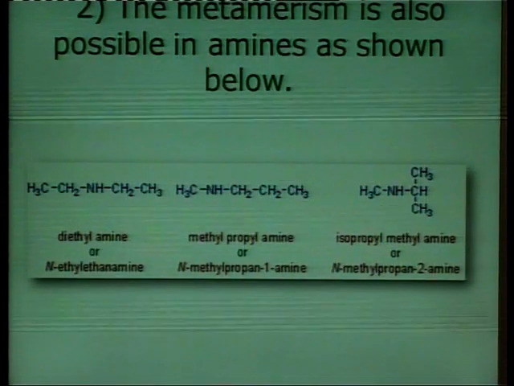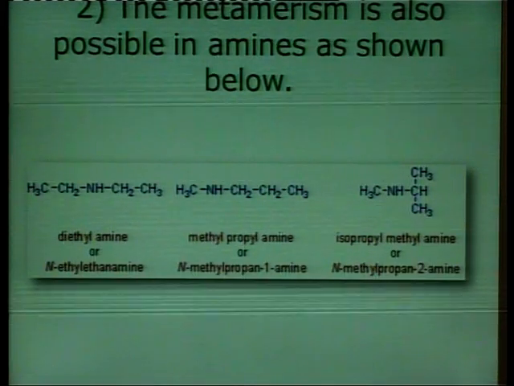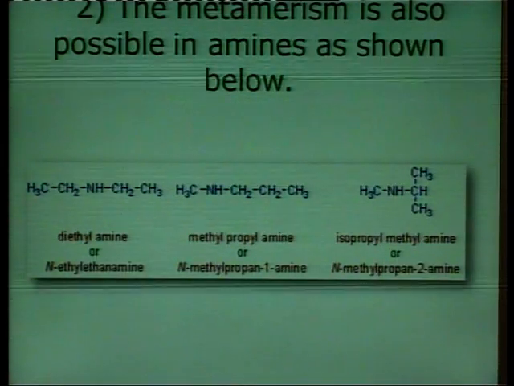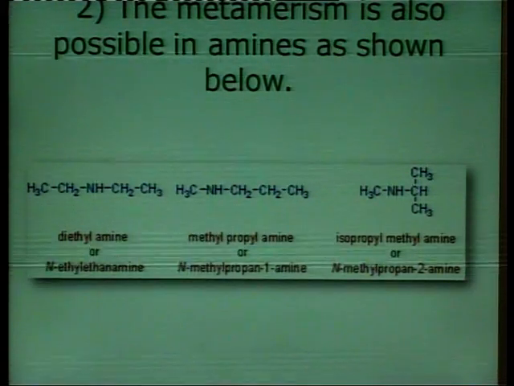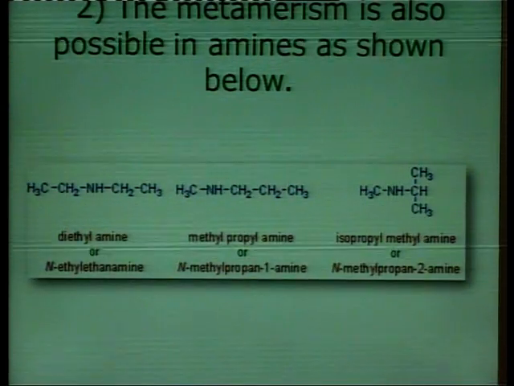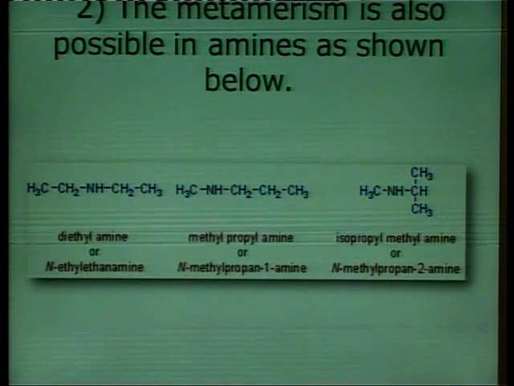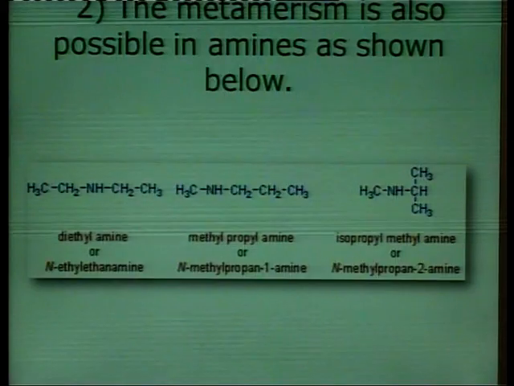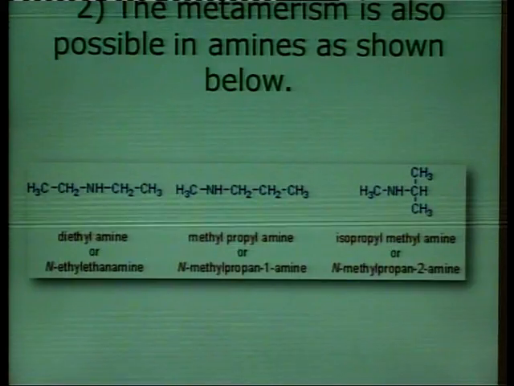In this case, the NH group is present in the center of the chain, and this compound is also known as N-ethylethanamine, while the second compound is N-methylpropan-1-amine. The IUPAC name of the third compound is N-methylpropan-2-amine.